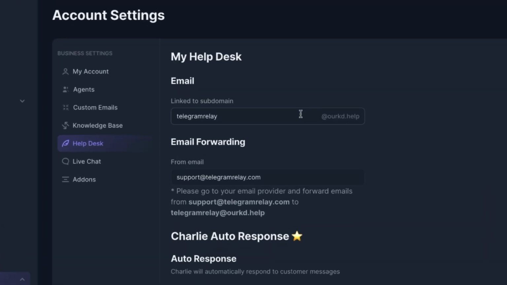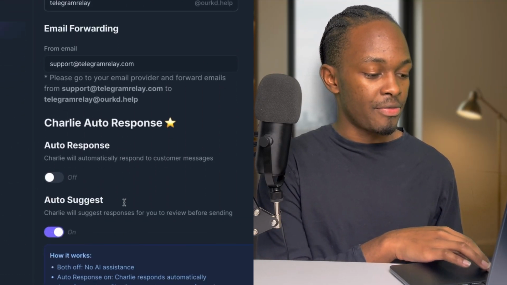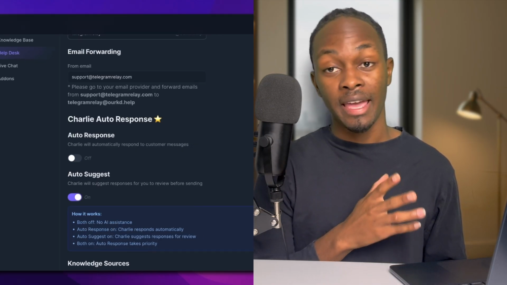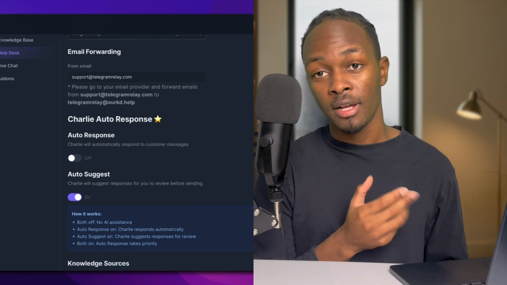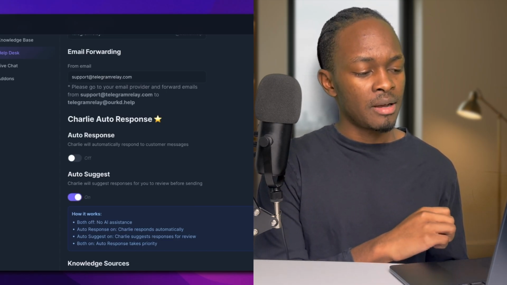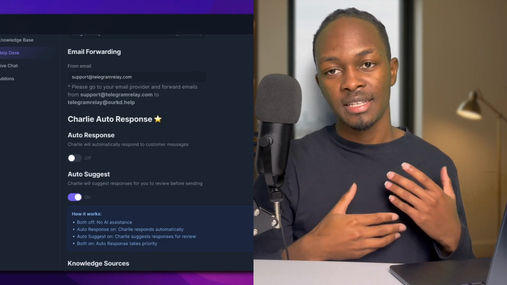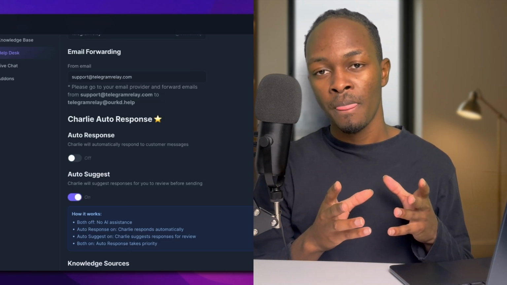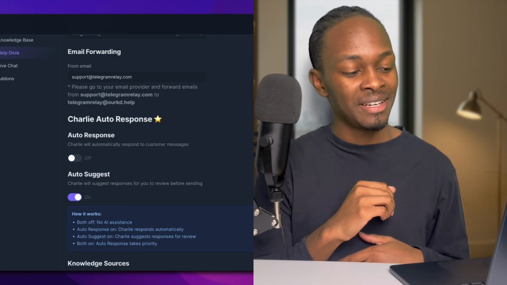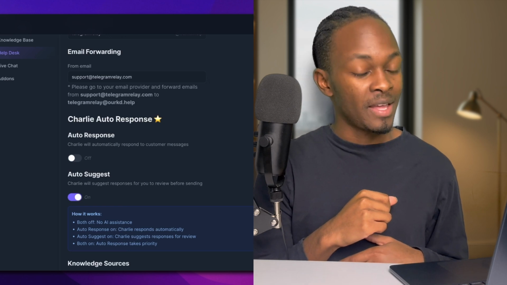Here, this is where I can actually see my email. So my email is telegramrelay@rkd.help, right? And with Charlie, we actually have two choices: AI auto response or Charlie auto suggest. Right now, I think I'm just going to use auto suggest, because auto suggest is better if you just want to see the suggestion before you actually send it. Auto response can just go ahead and send it to your customer, and it's pretty cool too. Maybe I'll show that to you later on.